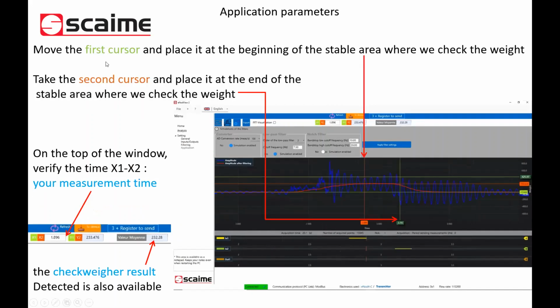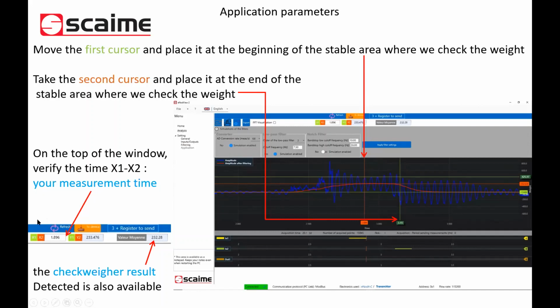The second is the measuring time. In this case, it's exactly the same, but we are putting the cursor on the flat area of our signal, and we measure the time we need to measure.